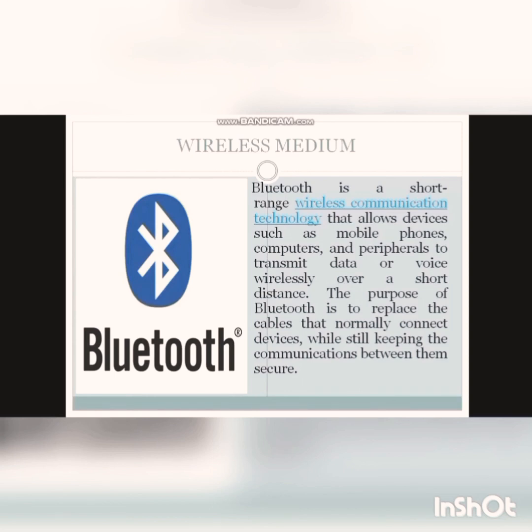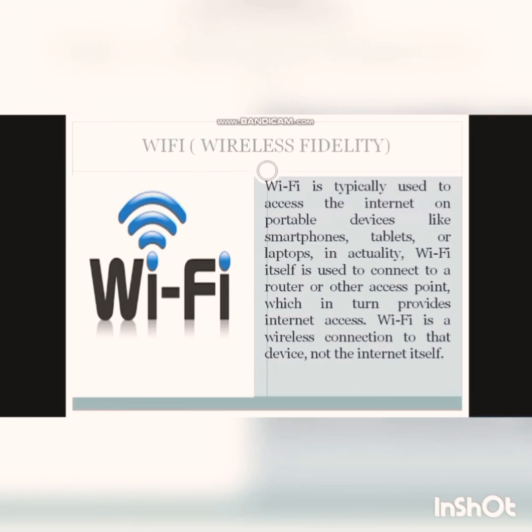The next is Wi-Fi. Wi-Fi stands for wireless fidelity. It is basically used to establish a wireless local area network. It is used to access the internet on portable devices like smartphones, tablets and laptops.